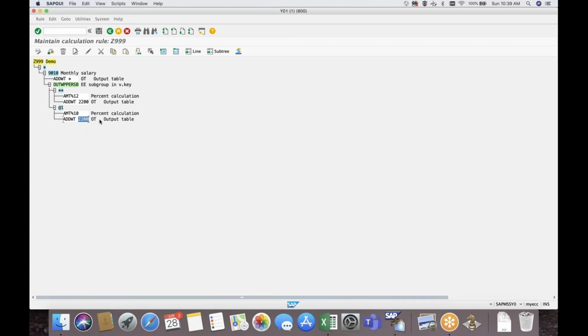So this is a simple PCR, just an example which I am showing you as a demo.